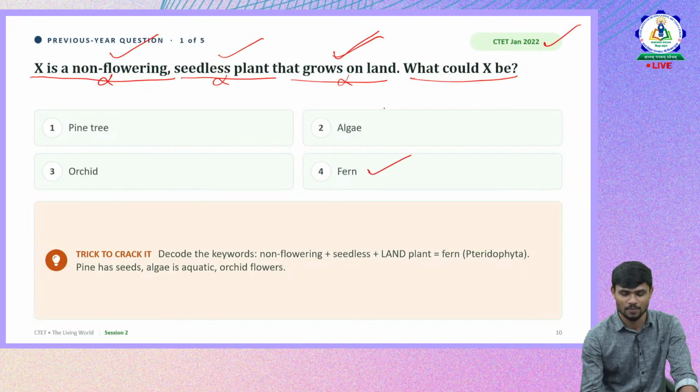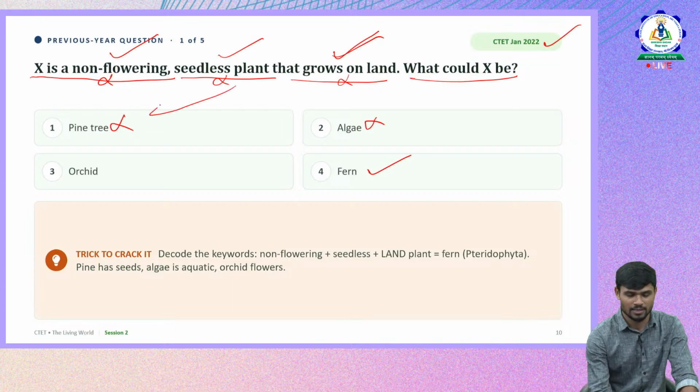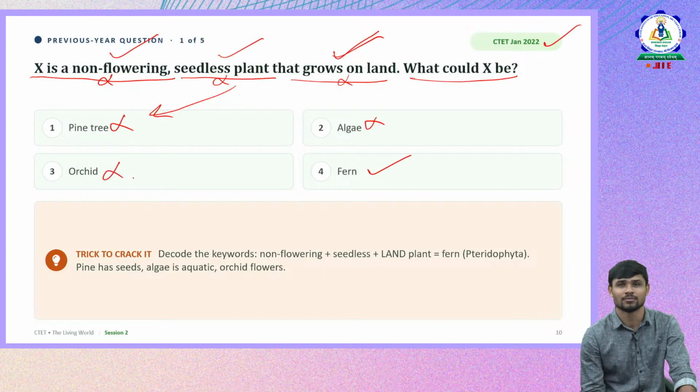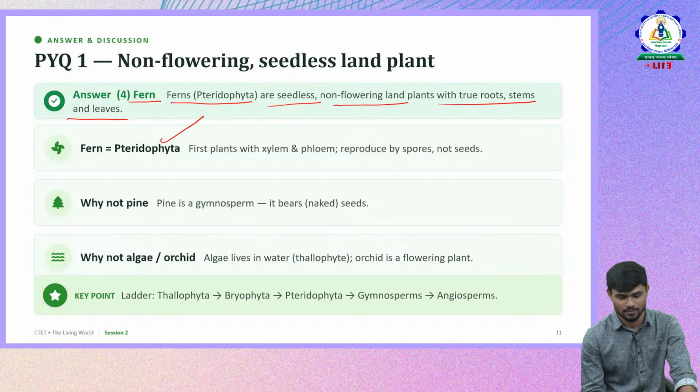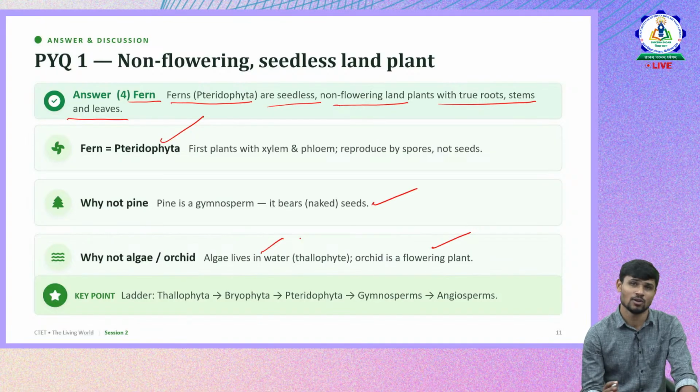Whereas algae is Thallophyta. Algae comes under Thallophyta. Pine tree has seeds, so it is a wrong answer. And orchid is a flowering plant. So fern is the right answer. Why not pine? It is a gymnosperm, it has naked seeds. Why not algae and orchid? Orchid is flowering, and algae is Thallophyta, which is in the water. It doesn't grow on the land.